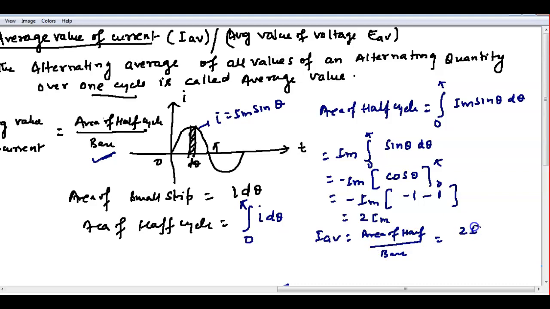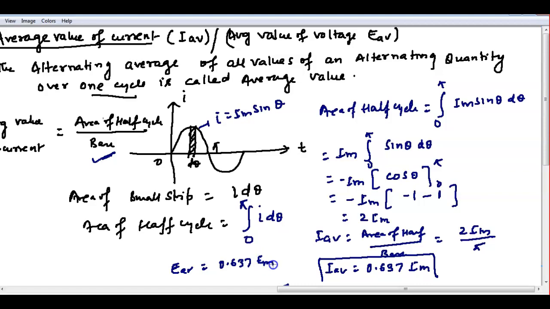So 2 Im by pi, which gives I average is equal to 0.637 Im. This is the average value. Similarly for the voltage, E average is equal to 0.637 times E maximum.